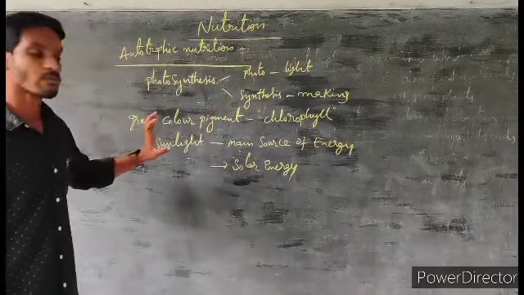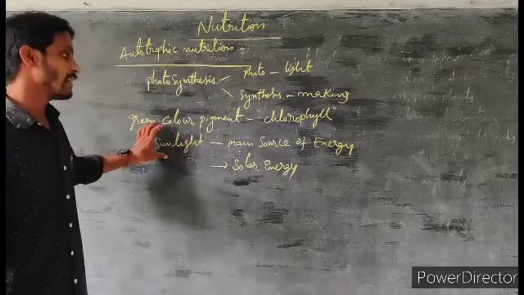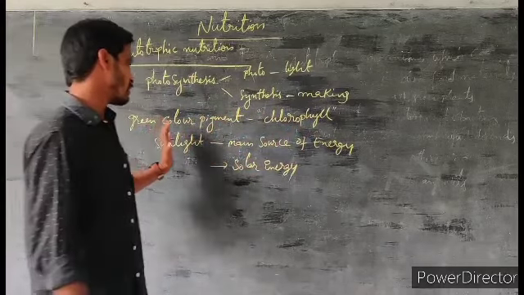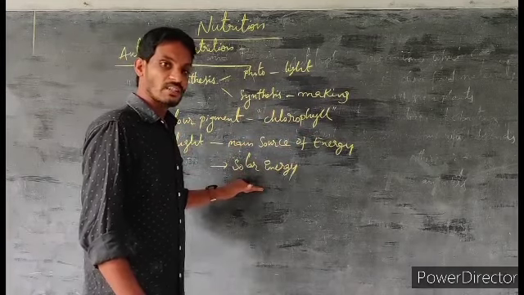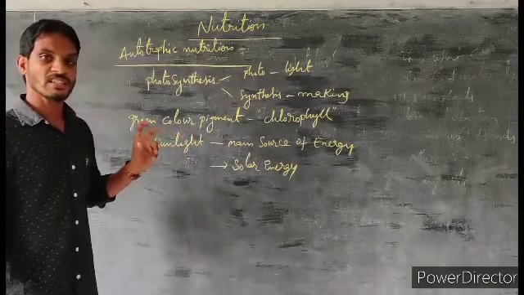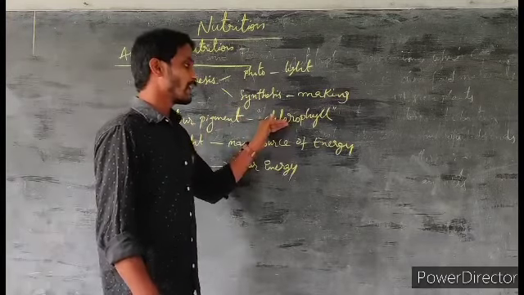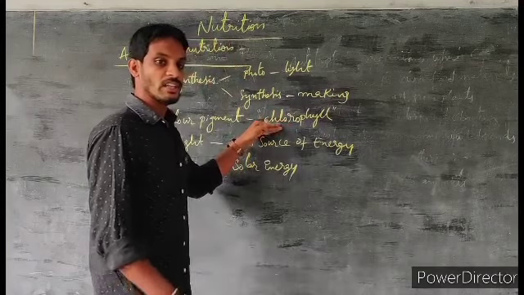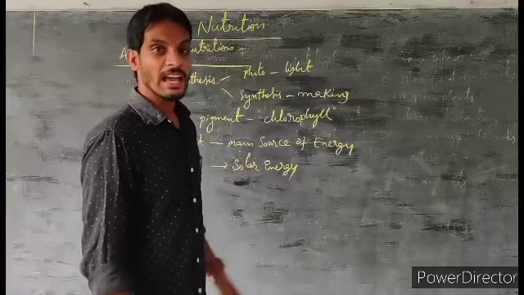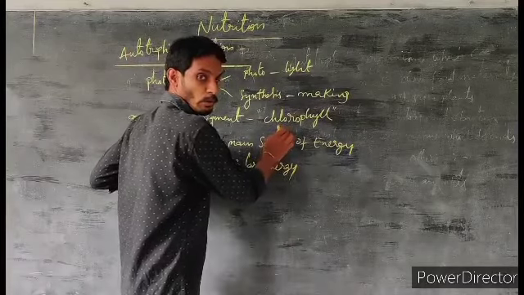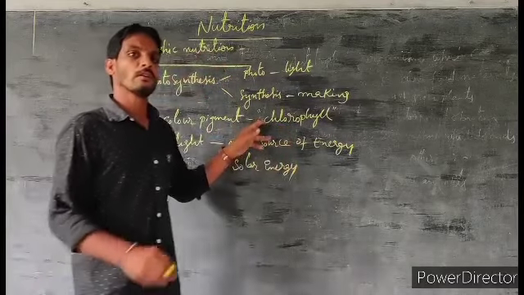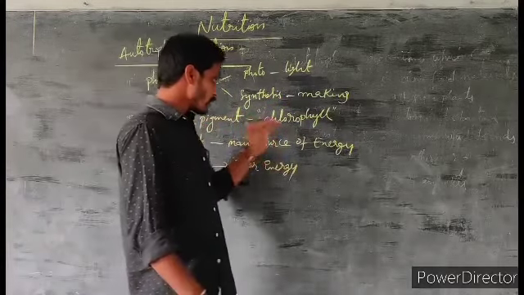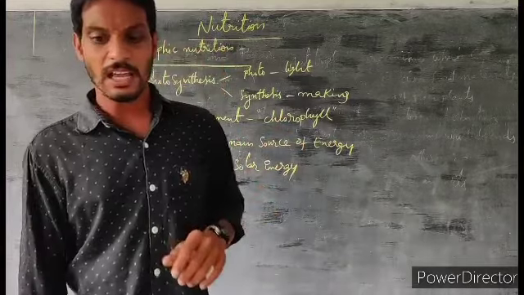What is the main source of energy in nature? Sunlight. Which energy is present in the sunlight? Solar energy. And what traps the solar energy from the sunlight in the plants? The green color pigment present in the leaves called chlorophyll. It can trap the solar energy and convert it into chemical energy. That is the main function of chlorophyll: it traps the solar energy from the sunlight and converts it into chemical energy.